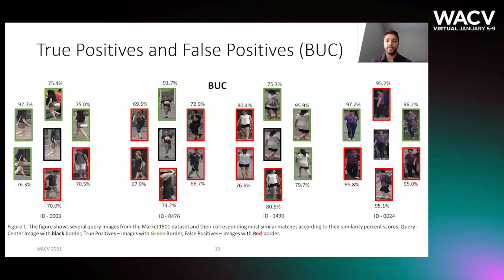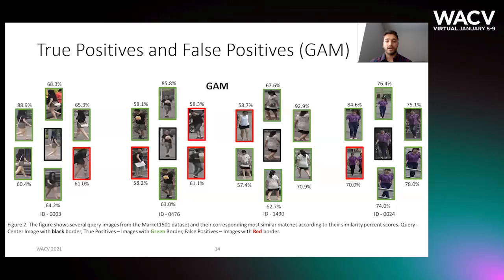This figure shows the query image in the center and the corresponding top retrievals around it. As is evident, BOC retrieves many similar but false positive identities, while our approach retrieves very different cross-camera views but the same identities.